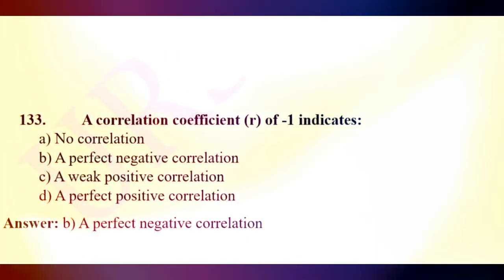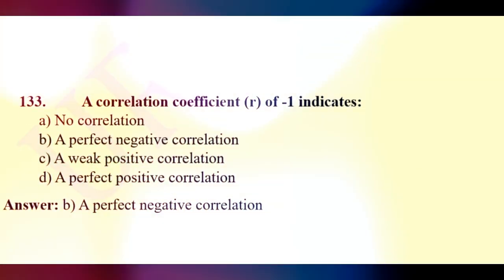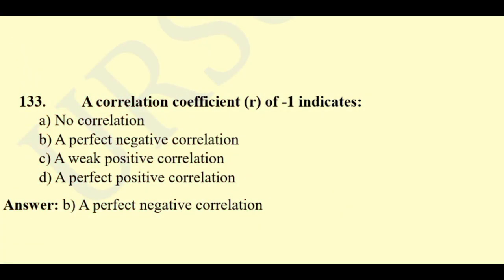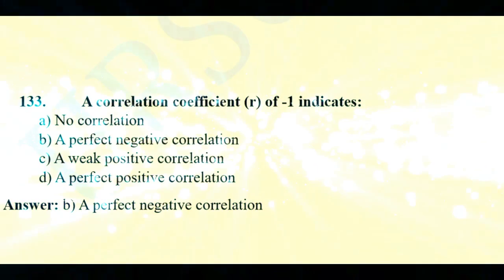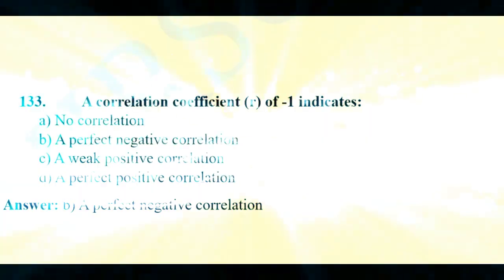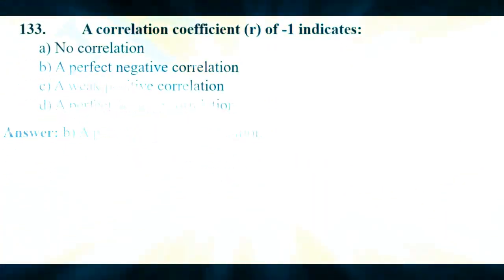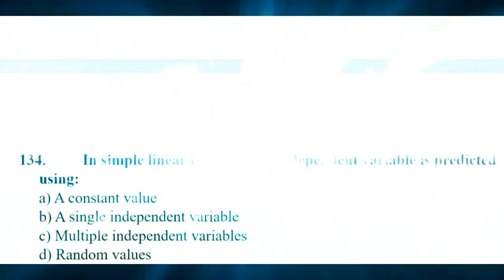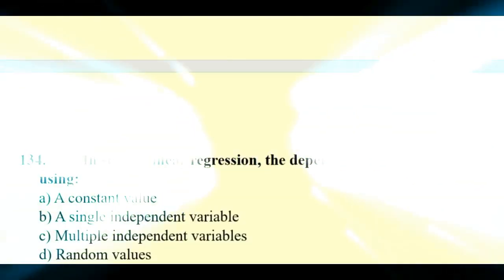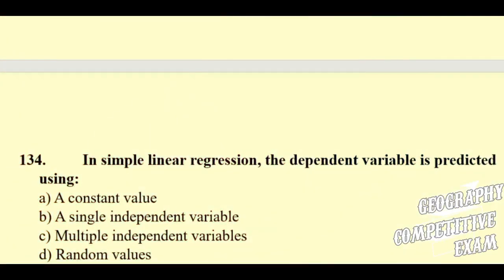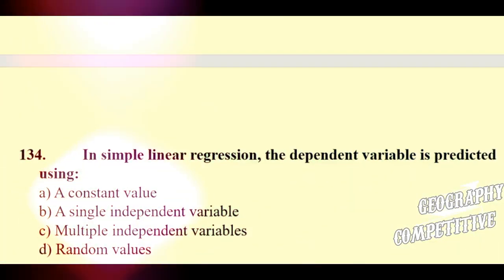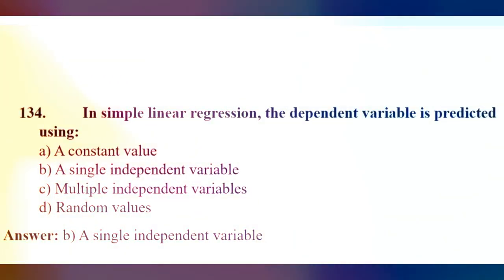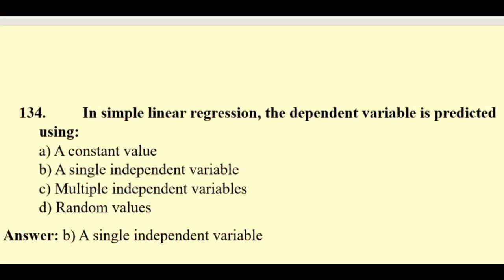Question 133. A correlation coefficient r of -1 indicates no correlation, a perfect negative correlation, a weak positive correlation, or a perfect positive correlation. The right answer will be a perfect negative correlation. Question 134. In a simple linear regression, the dependent variable is predicted using a constant value, a single independent variable, multiple independent variables, or random values.